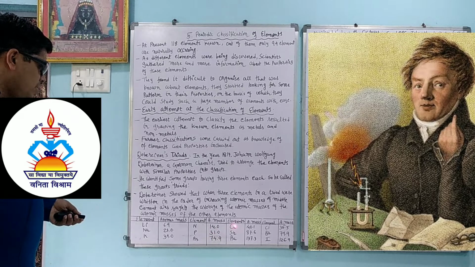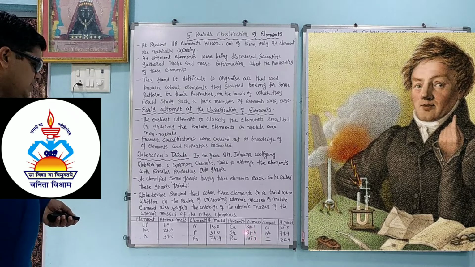But if we add calcium and barium, 40.1 plus 137.3, divided by 2, we get a nearer value, 87.6, but not exact. So according to Dobereiner, in a triad, if we add the atomic masses of the first and third elements and divide by 2, we get the atomic mass of the middle element.